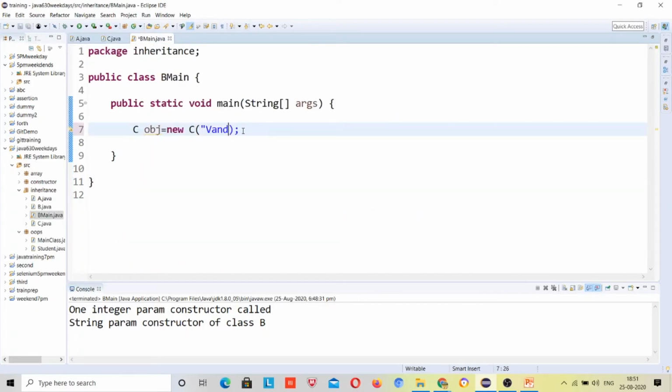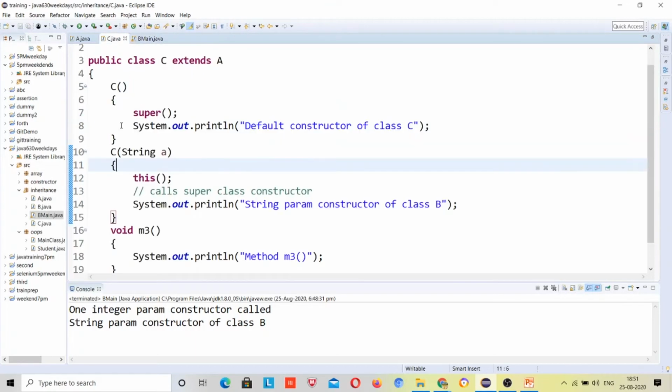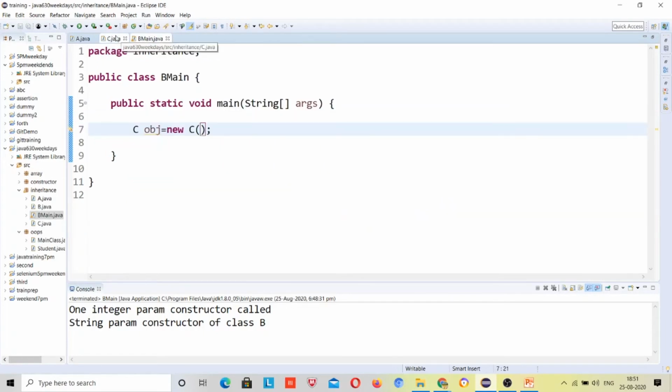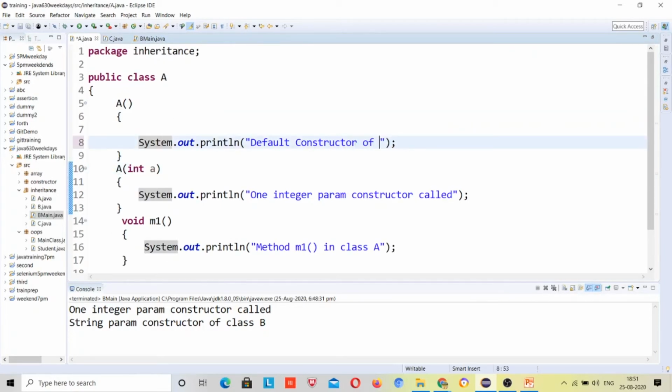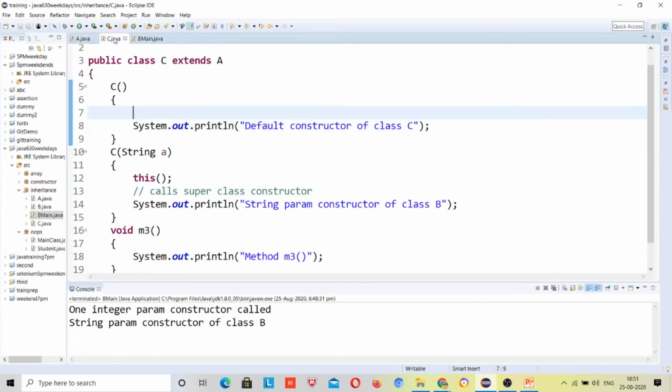Let's remove it, right? I have removed this. Now I will be removing this. If this is not written by default, then it should not call the default constructor of class A. This should not be the message, right? Because I am calling the default constructor of class C. If the super is not written by default, then it should not give me the output of this, right?